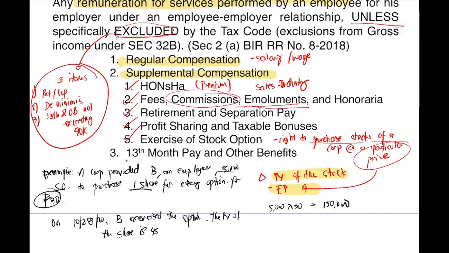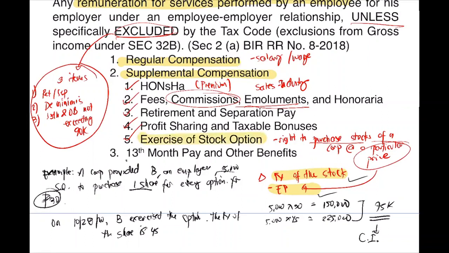B exercised the option. The fair value of the share is 45. So what is the fair value? 5,000 shares multiplied by 45. We have here 225,000. Now the difference between the fair value of the stock and the exercise price, which is 75,000, will be included as compensation income. So that is what it means in the exercise of stock option.